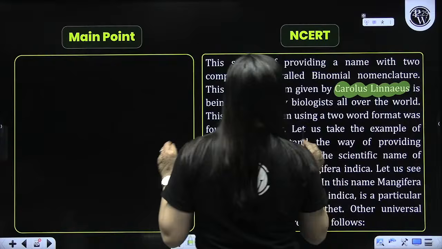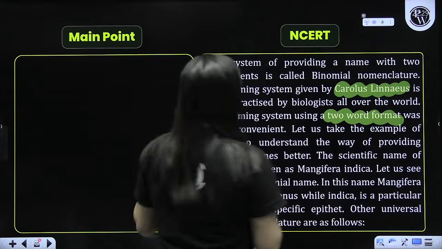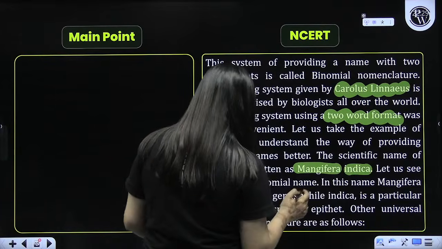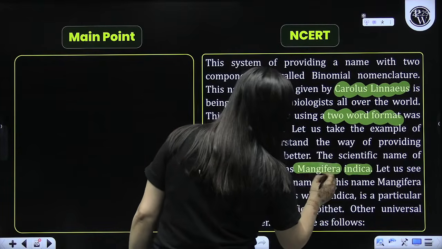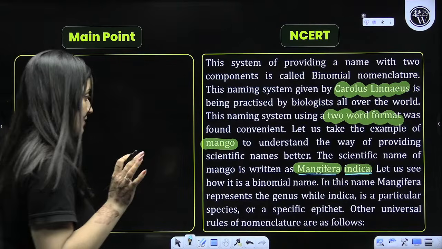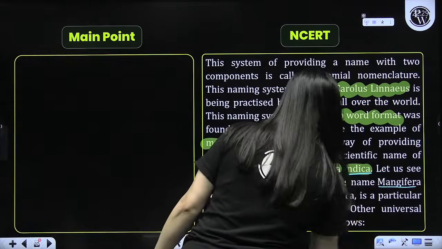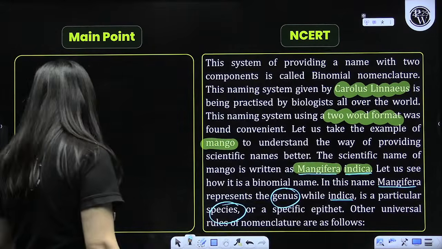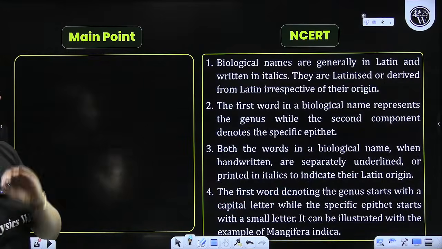Okay, so the two-word format is there, right? They have given the example of mango. Here they are not showing it in italic format, so you underline them, right? So Mangifera is the genus. Indica is the species or specific epithet. So these are the rules that we have.